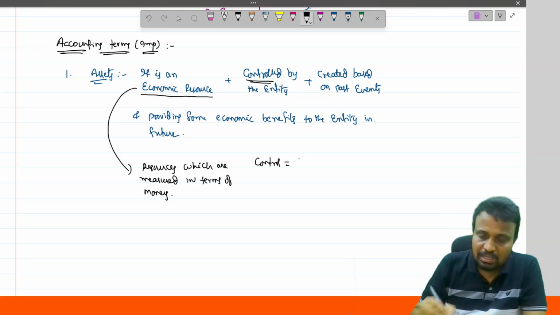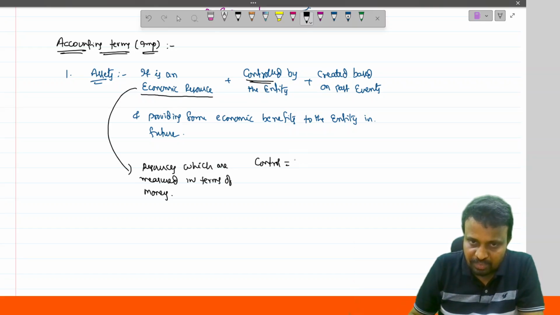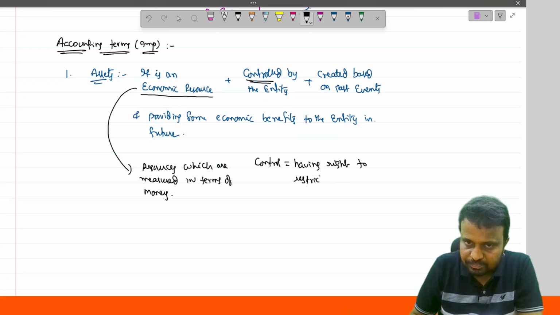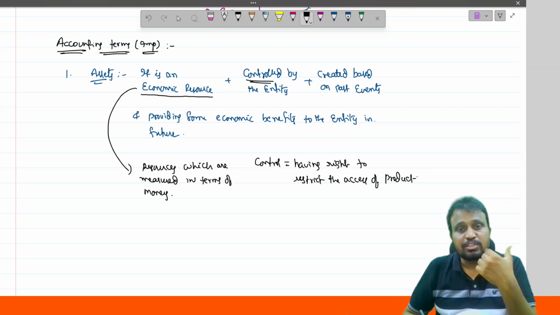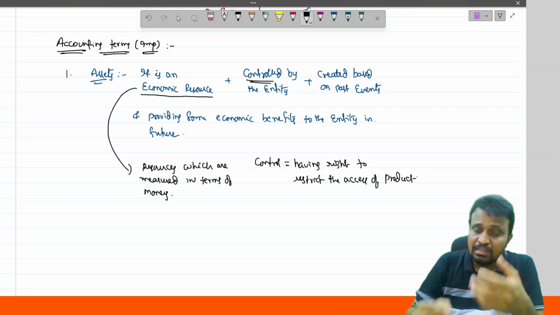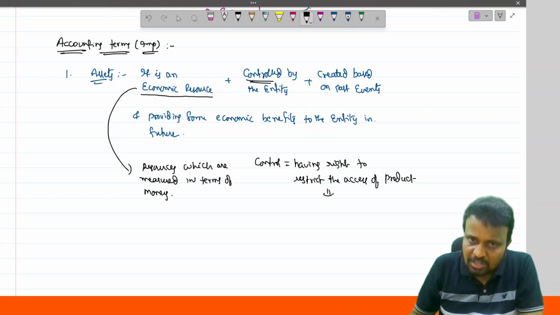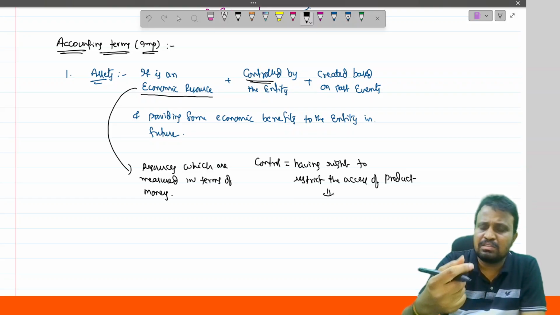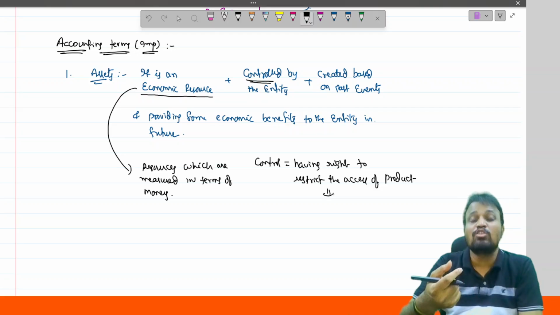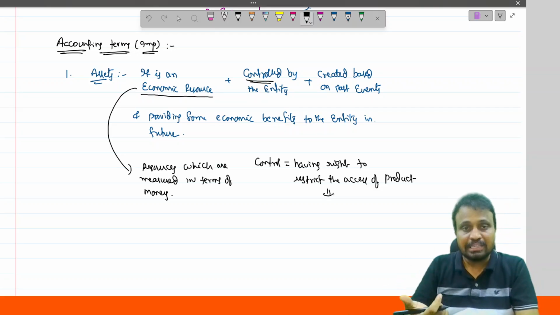So control is defined as having the right to restrict the access of the product. Previously, the definition said it is an economic resource owned by the entity.